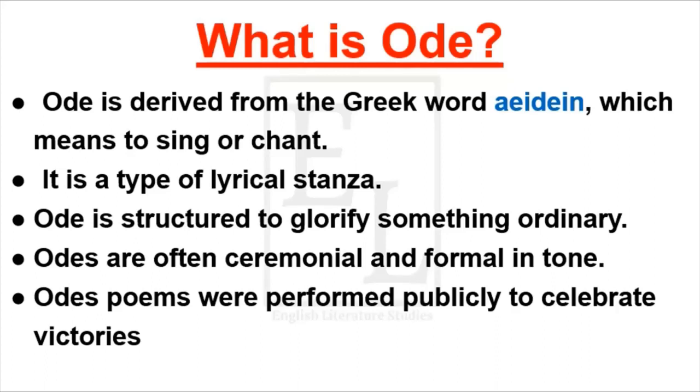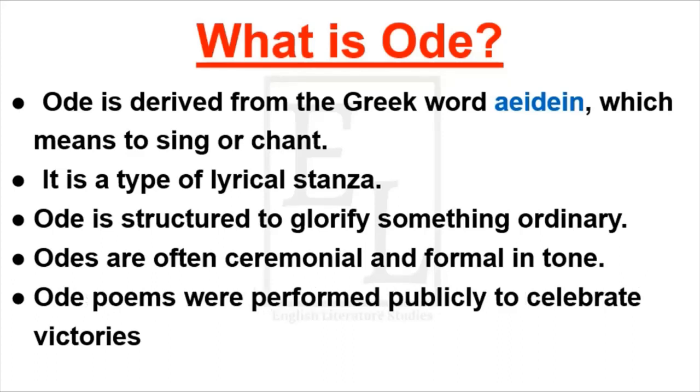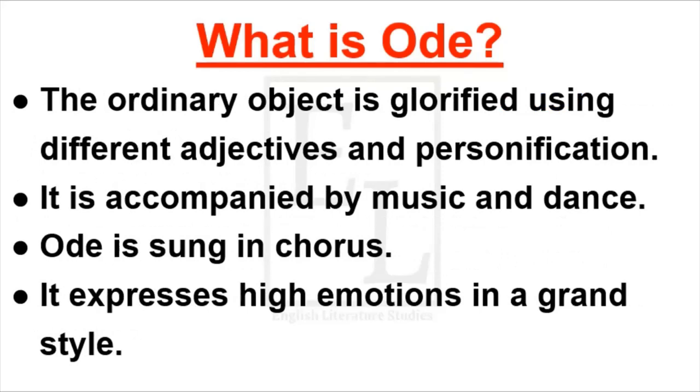Odes are often ceremonial and formal in tone. They are formal and serious in tone. Ode poems were performed publicly to celebrate victories. The ordinary object is glorified using different adjectives and personification. When the poet glorifies an ordinary object, he uses different adjectives and personification to describe that event or object in an exalted manner.